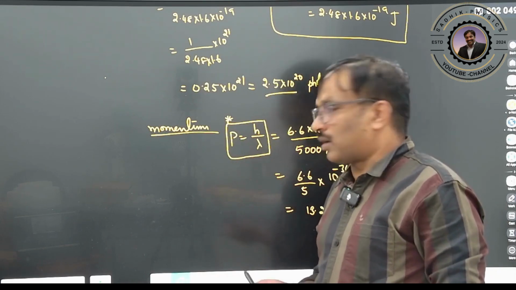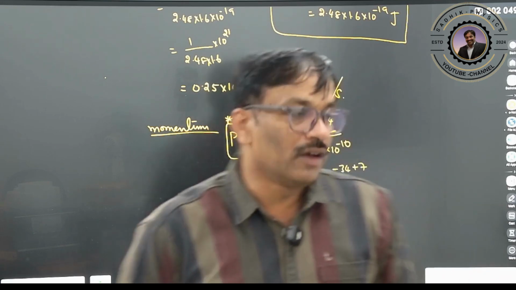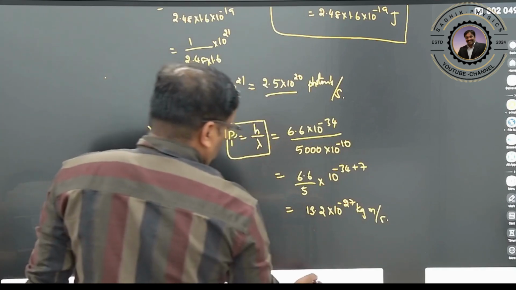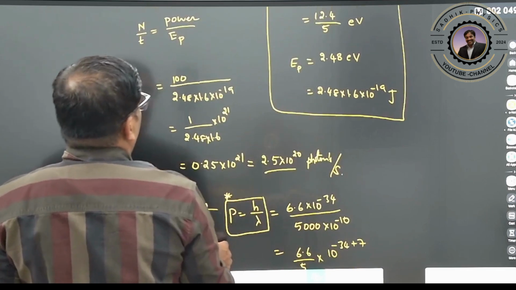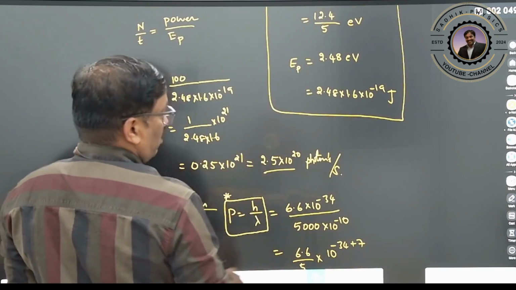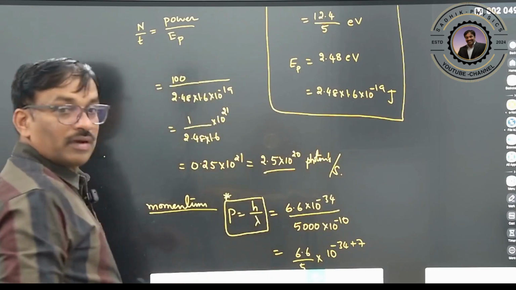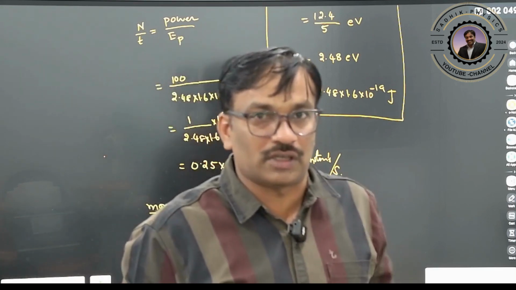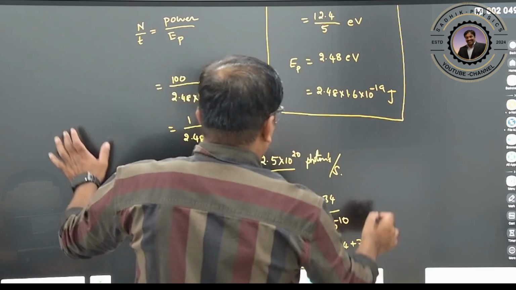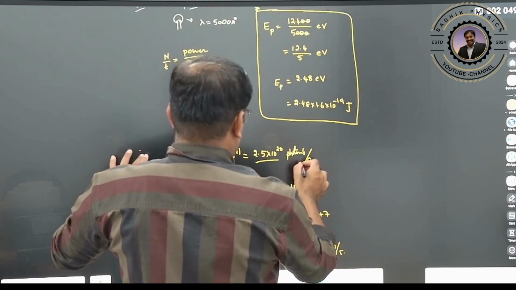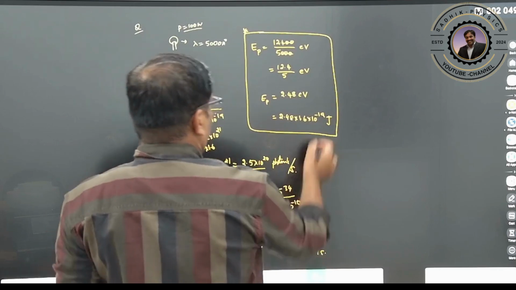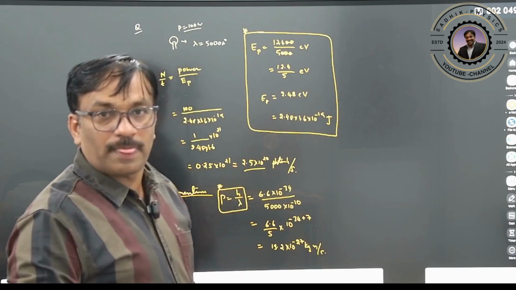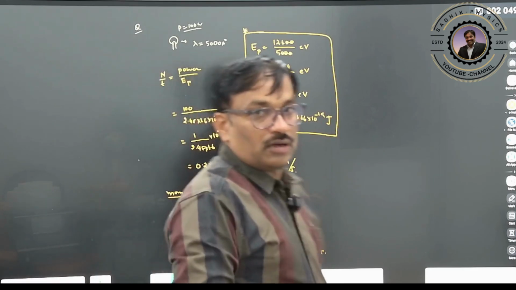You can calculate what the force will be, and all these things. Or sometimes they may ask how many photons are emitted per second, and it is given, and they may ask for 1 hour. Then you multiply by 1 hour, like that. You should be able to solve this. This is one basic question, so that you get clarity about where students make mistakes. Here they will not convert into joules, and they make slight mistakes like that. So I think you understood.